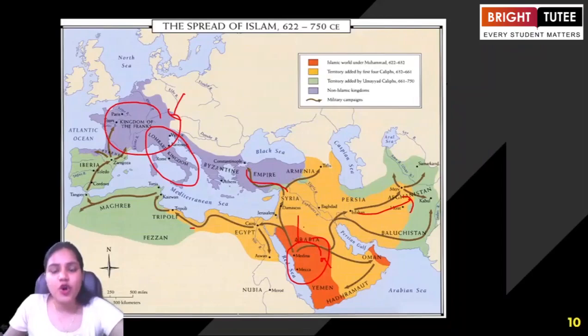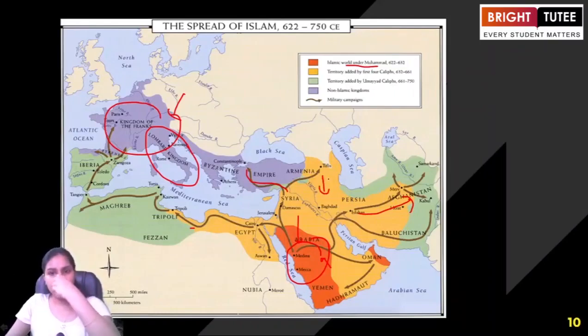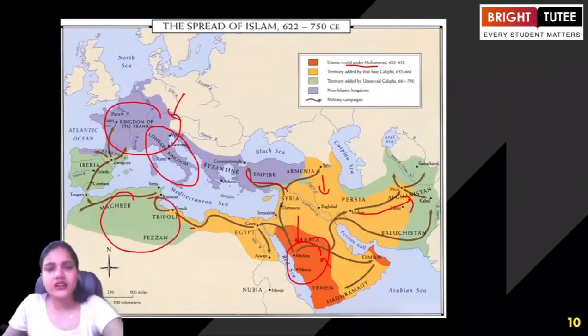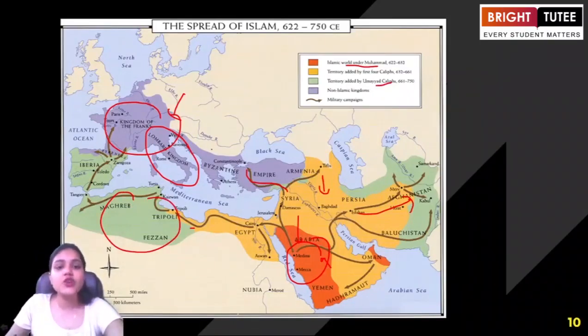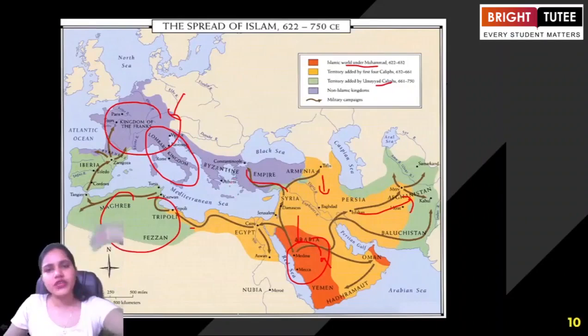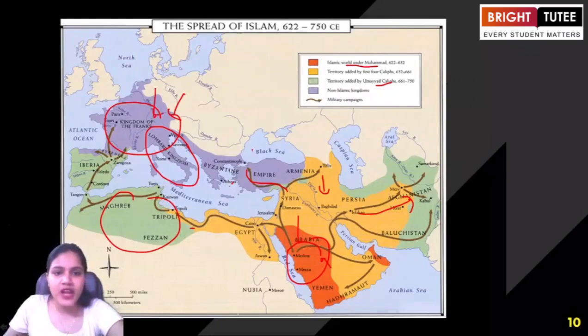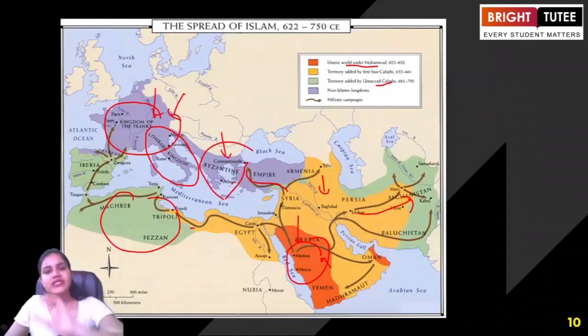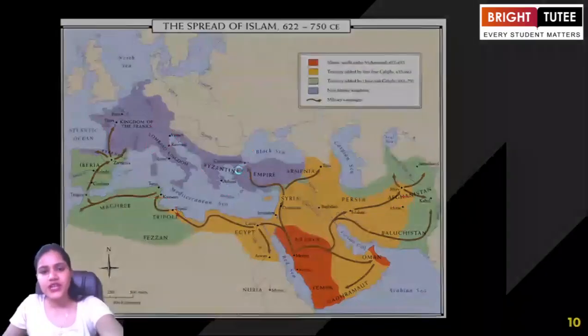Here, the orange region that I'm talking about was the Islamic world under Muhammad. When we are talking about the territory that was added by the caliphates, it was the yellow color that you are looking at here. The sea green color was added by the Umayyad caliphs. And these were the regions that were not exactly under their control, but yes, it tended to spread onto the regions of the Holy Roman Empire and the parts of the Byzantine Empire. Now, you have already learned about the Holy Roman Empire. Look at the eastern extension of the Holy Roman Empire, that is the Byzantine Empire. Just do not forget all these terms that you are learning here.